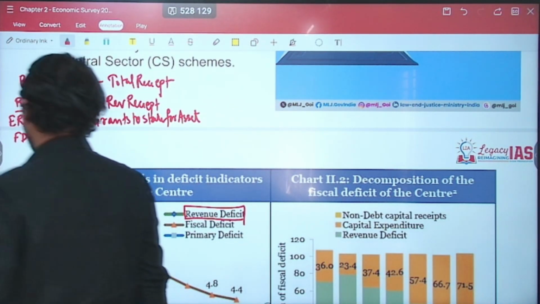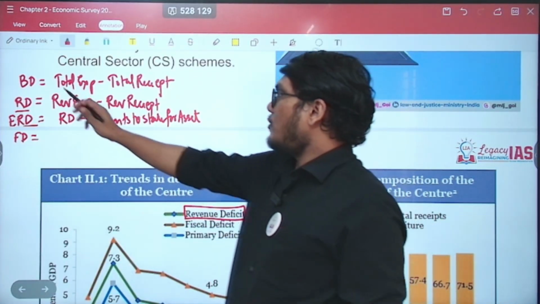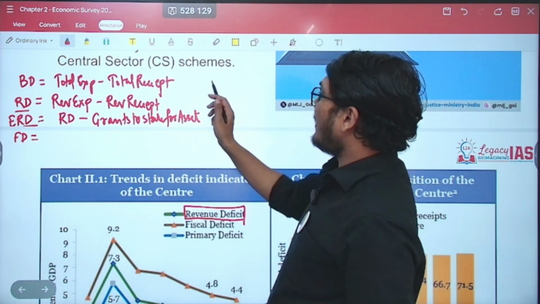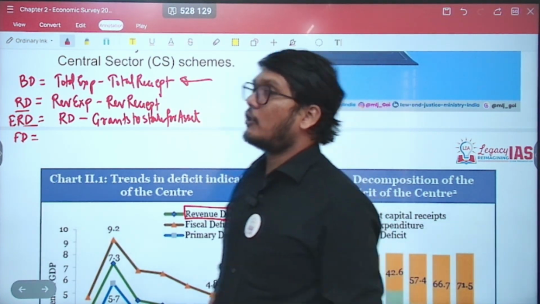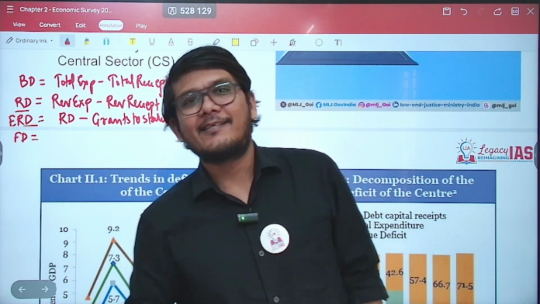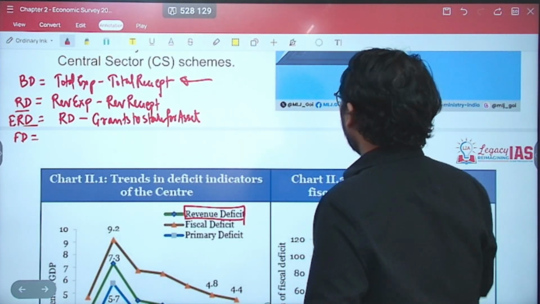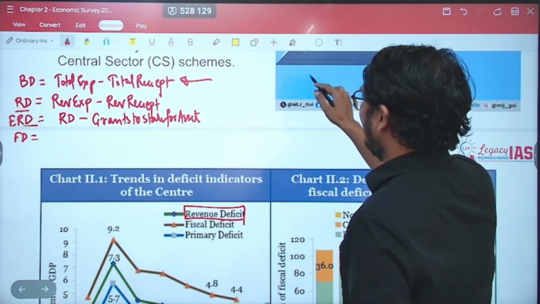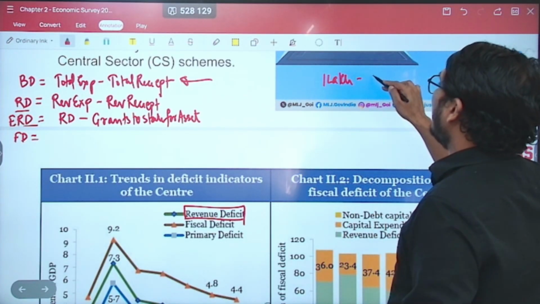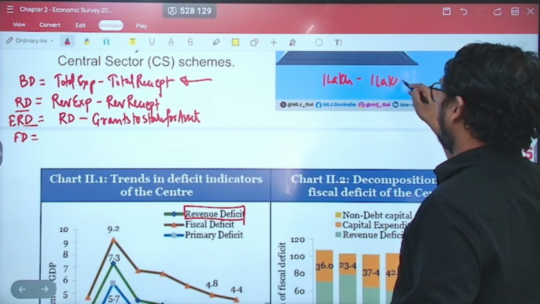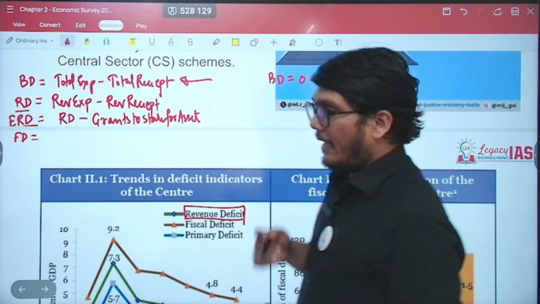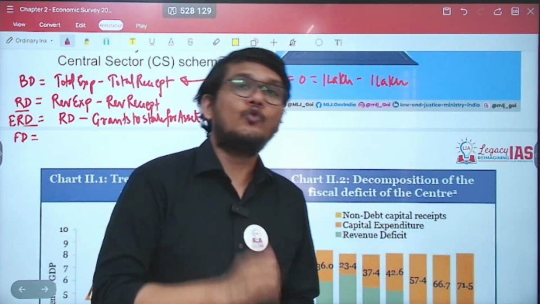Now, why do we need the fiscal deficit? It is because in your budget deficit, which is total expenditure minus total receipt, your total receipt also includes the loans that you are taking, and that exactly is the problem. Think by yourself, let's say you have a household budget and you say that my total expenditure is 1 lakh rupees and my total receipt is also 1 lakh rupees. So my budget deficit is equal to 0, and you think everything is good. But is it good? No, not necessarily.